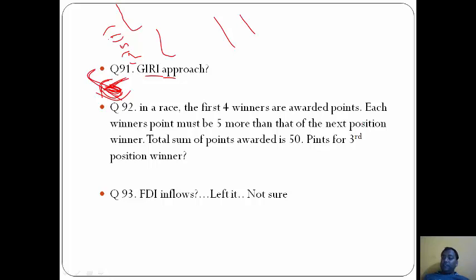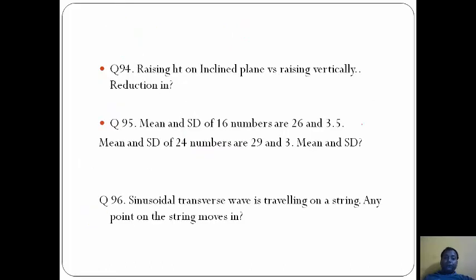In a race, the first four winners are to be awarded points. So this comes 5, 10, 15, 20. The third position is at 10th. So the answer is C. FDI inflows. However, I have checked it. All the three are correct. But I am not sure. If I have to mark, I will mark B. That is 1, 2 and 3.